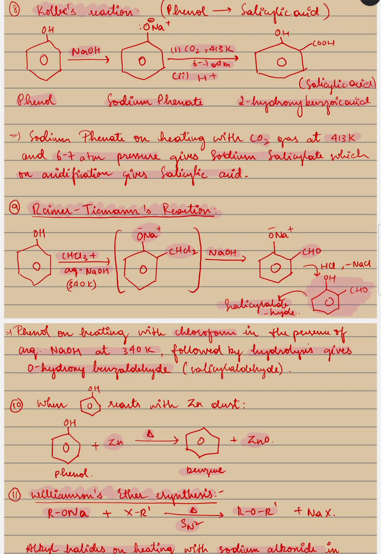So like this, you will get salicylaldehyde. Phenol in the presence of chloroform and aqueous KOH at 340 Kelvin, followed by hydrolysis, gives ortho-hydroxybenzaldehyde, which is called salicylaldehyde.